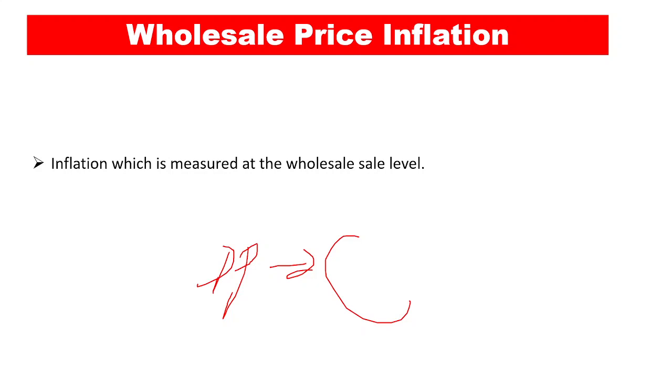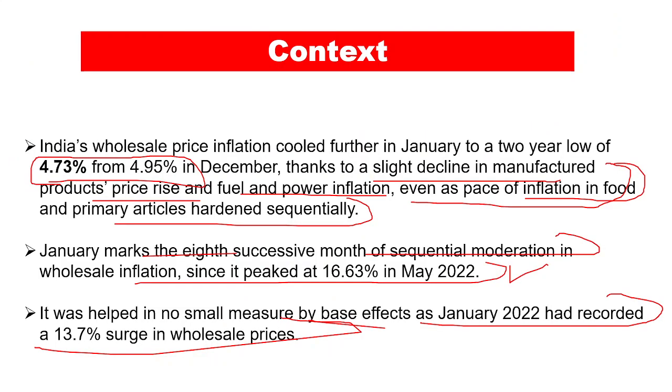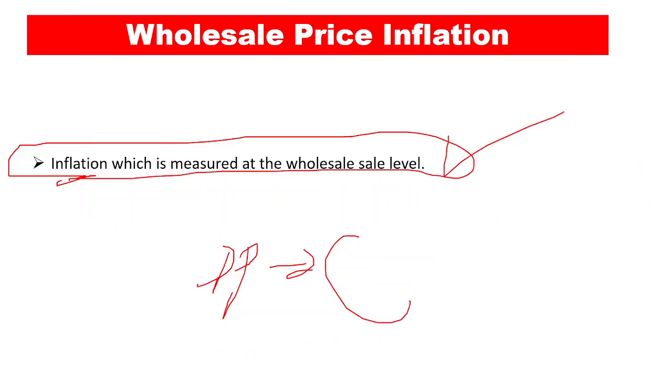Now, basically, wholesale price inflation is the inflation which is measured at the wholesale level, right? So this is the inflation we are generally talking about in this particular newspaper article. We have talked about the figures regarding it. So this is it regarding this particular newspaper article. There is nothing more important in this newspaper article.